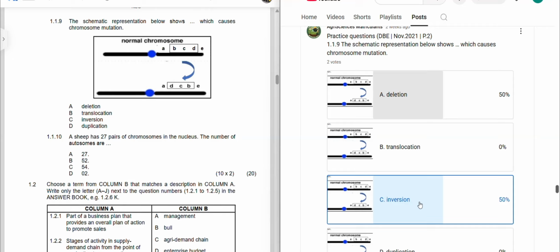But why did others say deletion? We didn't delete anything here, so I don't think it can be deletion. Deletion is when we delete. Here we didn't delete, so it was A.